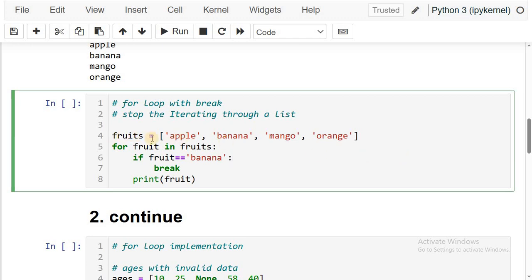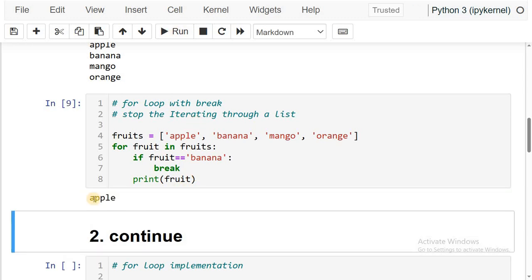See, fruits is a list of the fruits: apple, banana, mango, orange. With the help of the for loop, we are reading fruits one by one from the list fruits and storing in a variable called fruit. When the fruit value is equal to banana, then I want to stop the searching operation. I want to come out from the loop.